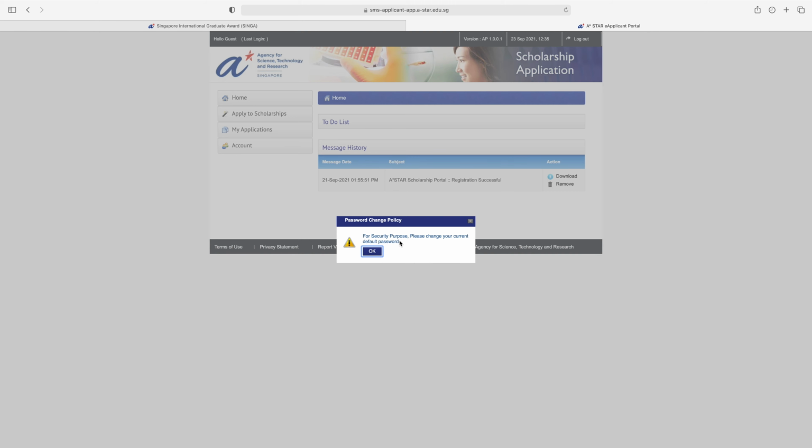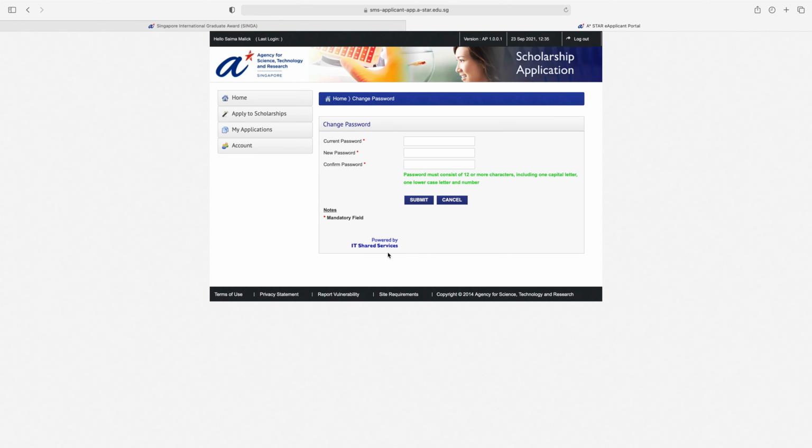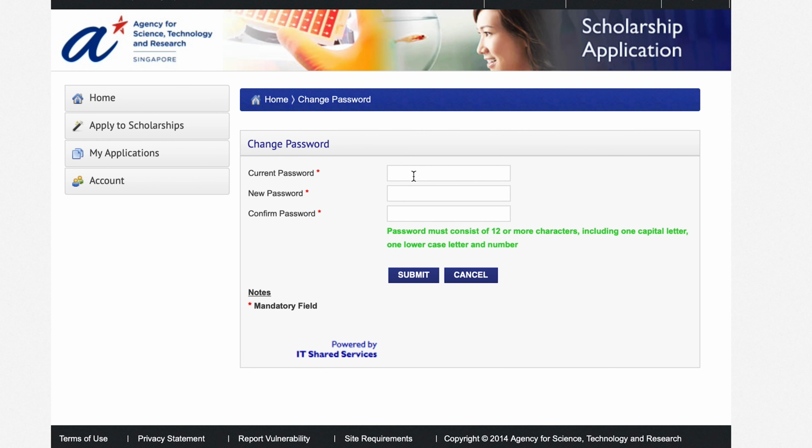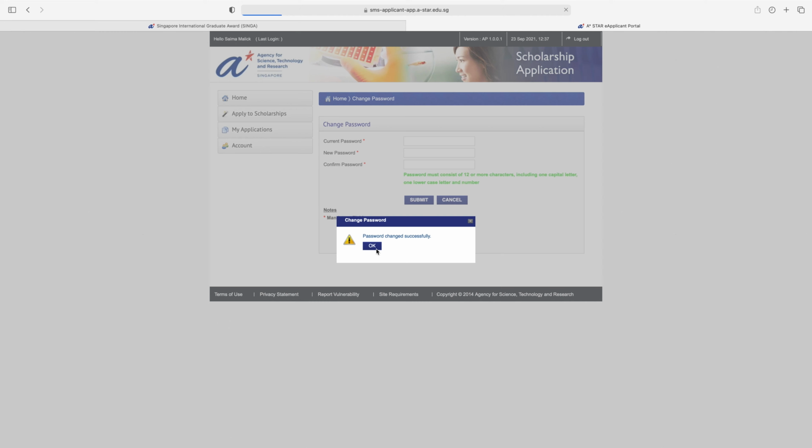So for security purposes, please change your current default password. Okay. So here enter your current password, then set your new password and again write here your new password for confirmation and then click here submit.